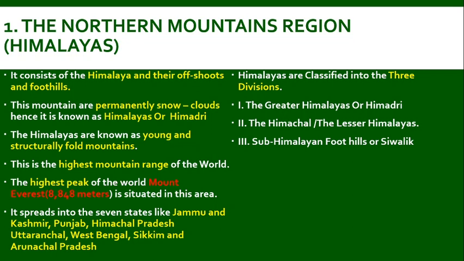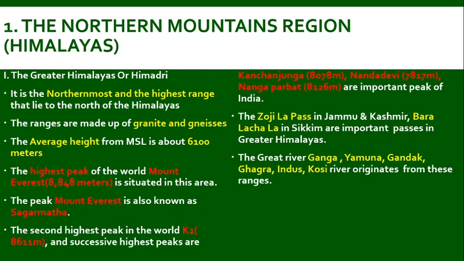The Himalayan mountain region spreads from Jammu and Kashmir, Punjab, Himachal Pradesh, Uttaranchal, West Bengal, Sikkim and Arunachal Pradesh. The Himalayas are classified into three divisions: the Greater Himalayas or Himadri, the Himachal or Lesser Himalayas, and the sub-Himalayan foothills or Sivalik ranges. So we are going to study about the Greater Himalayas or Himadri.